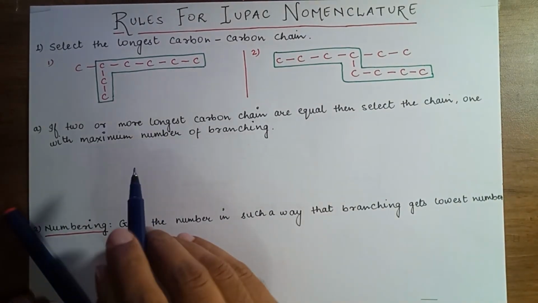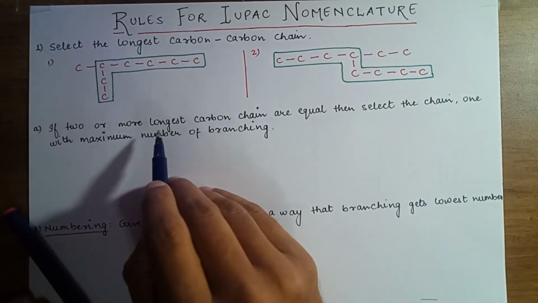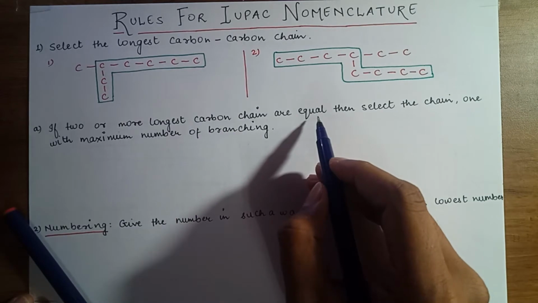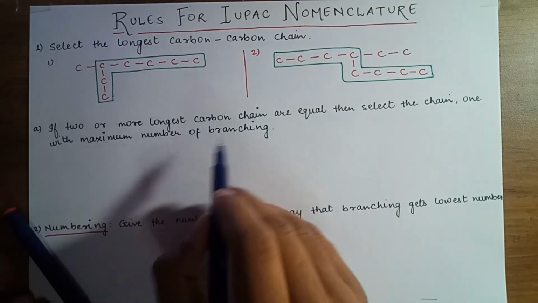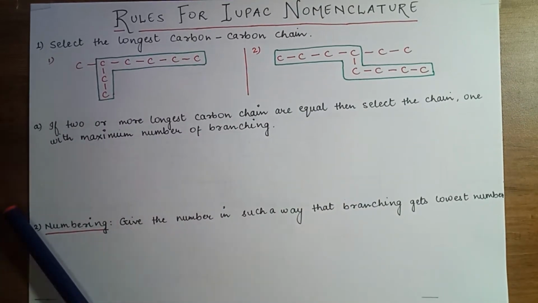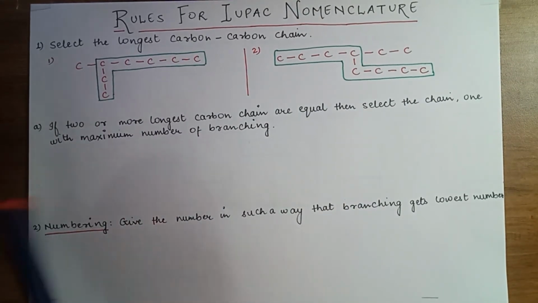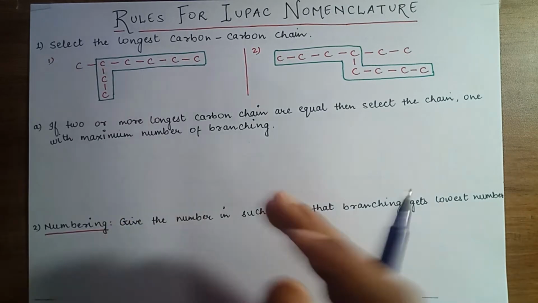The second sub rule: if two or more longest carbon chains are equal, then select the chain with the maximum number of branching. So we will see this rule. We will see different possibilities.